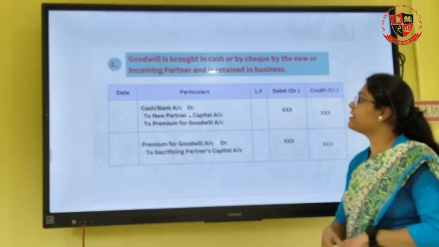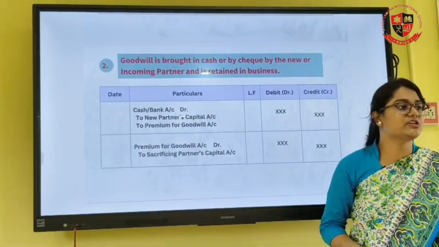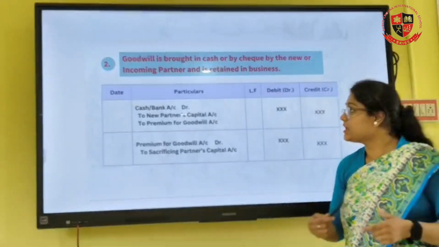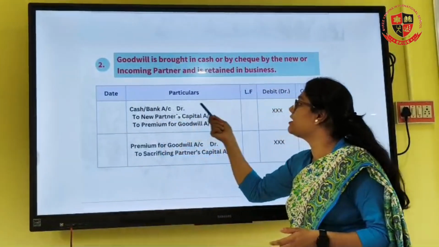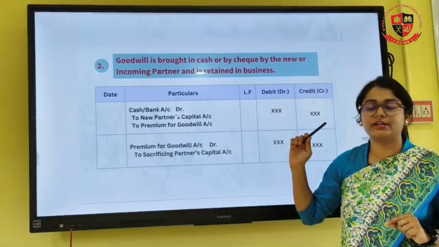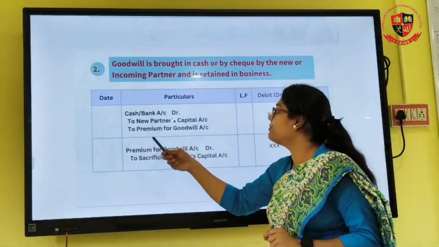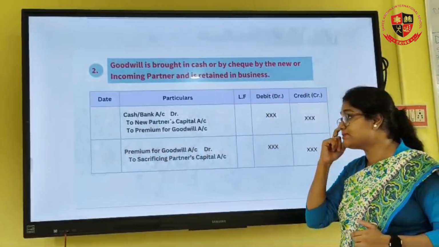So the first journal entry will be cash account debit. Why? Because cash is a real account, and debit what comes in; cash is coming into the business. Cash or bank account debit, to new partner's capital account with the capital that the new partner is bringing, to premium for goodwill account with the amount of compensation that the partner is bringing.